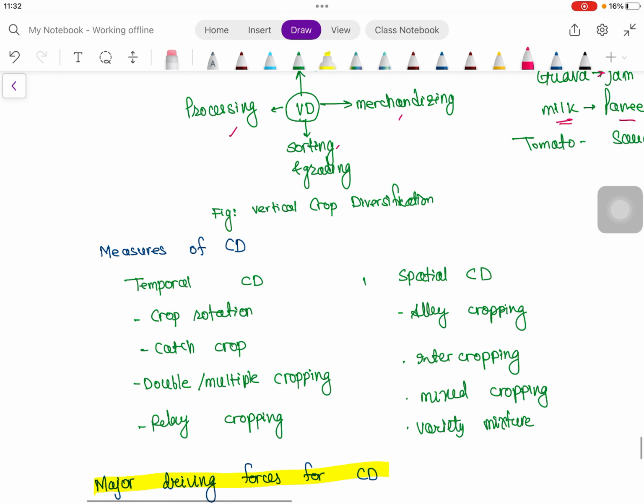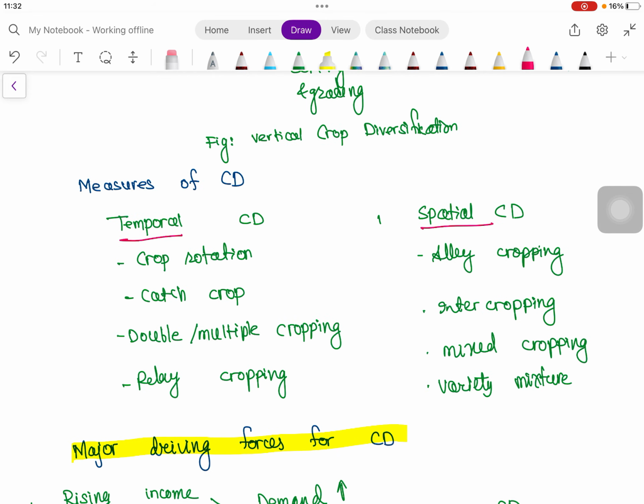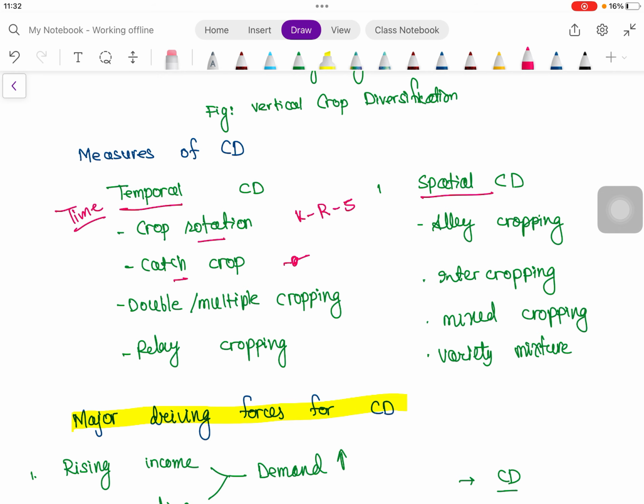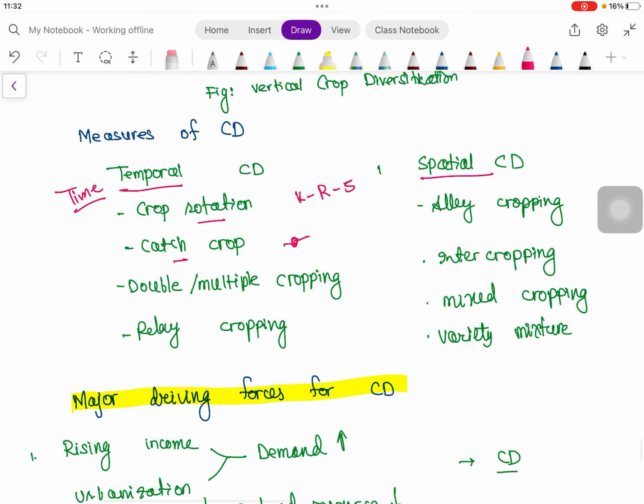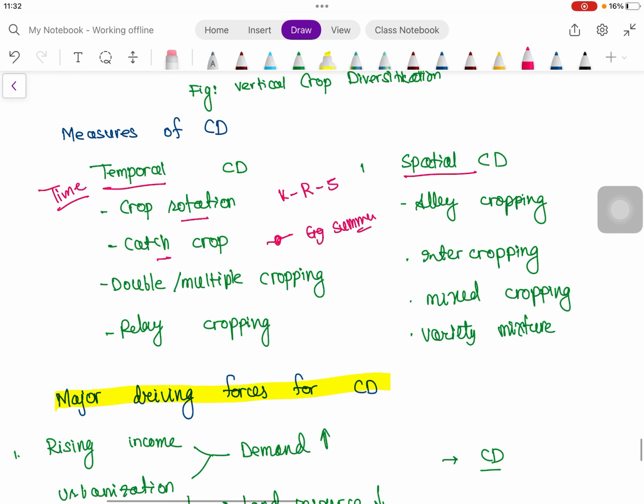Then measures of crop diversification, two measures, temporal and spatial. How actually do we measure? Temporal means time. So crop rotation means one in Kharif season, another in Rabi season, another in Zaid season or summer season. Then catch crop, in between two seasons a small gap is there, utilizing that period, like green gram in summer. Okay. Then double or multiple cropping, relay cropping.